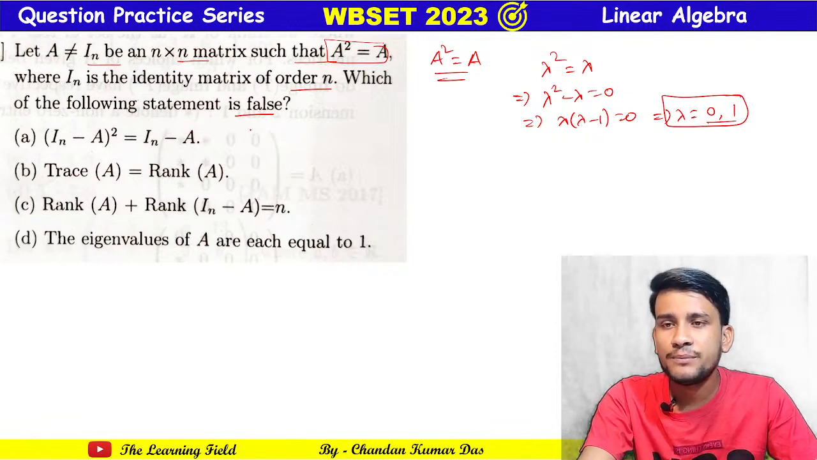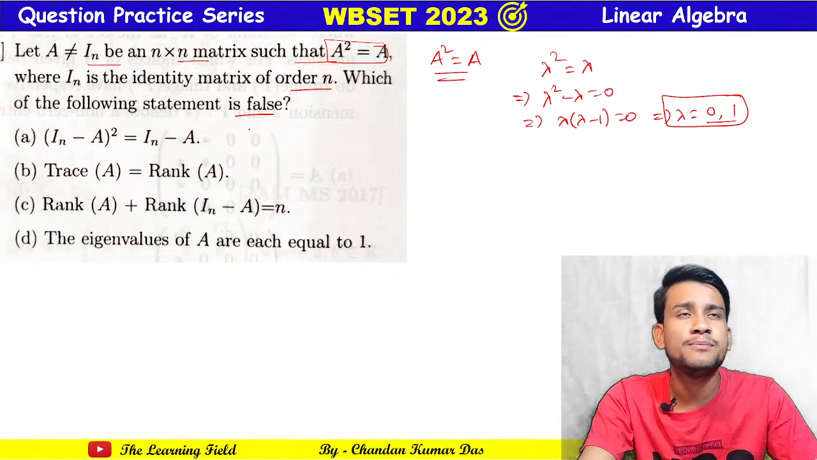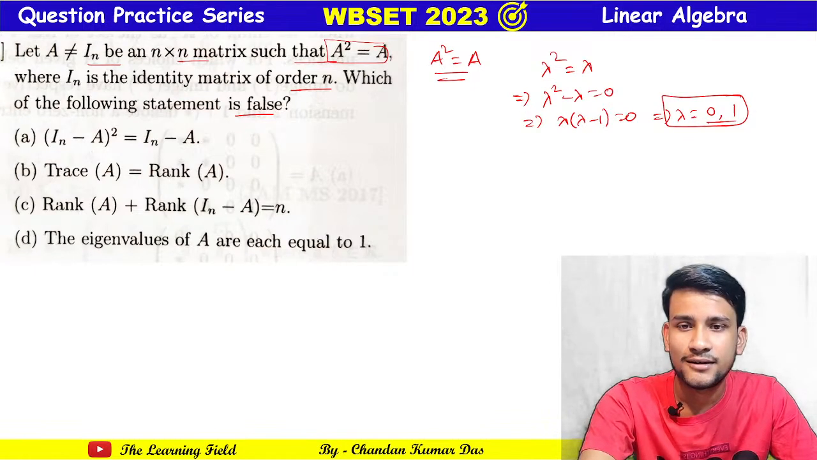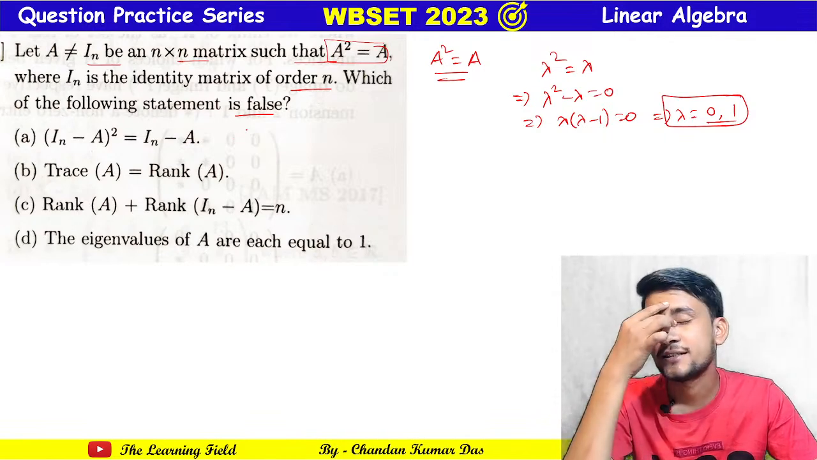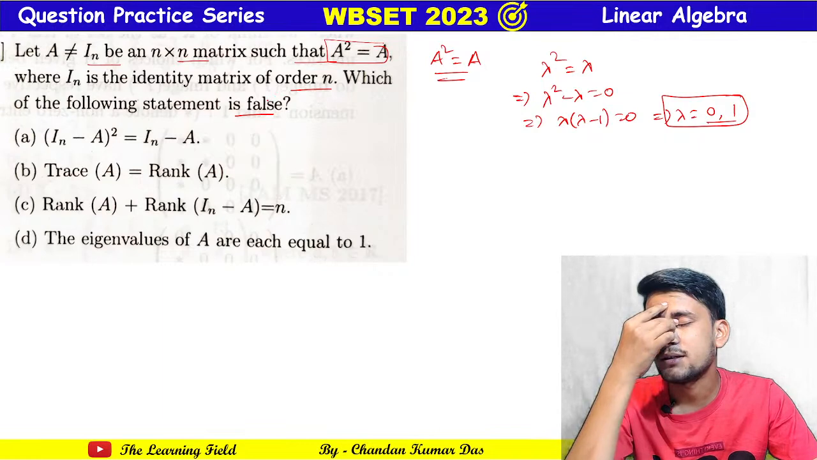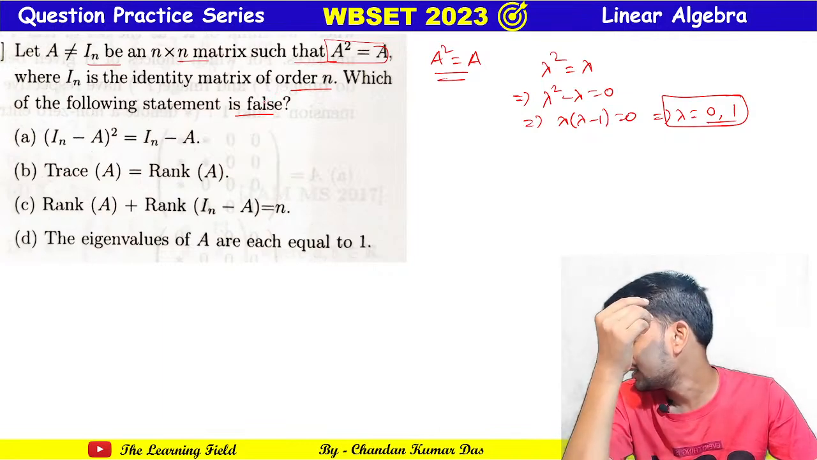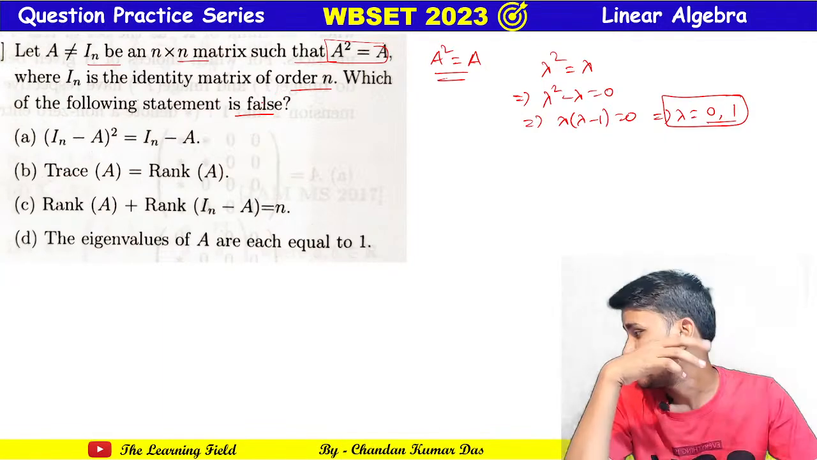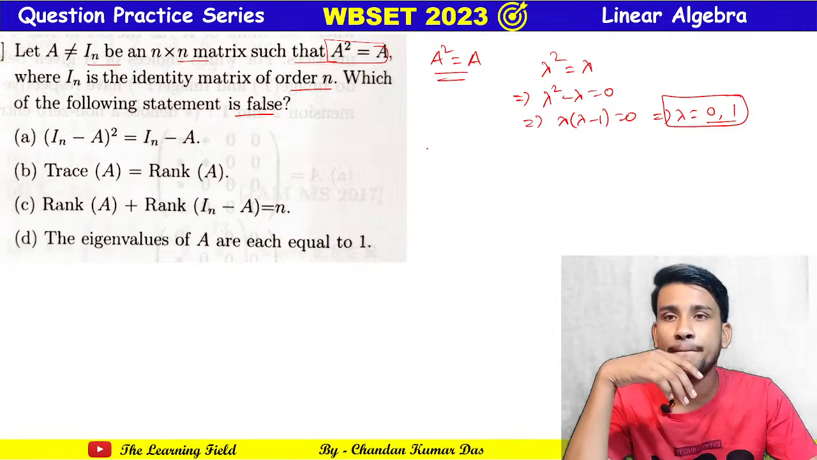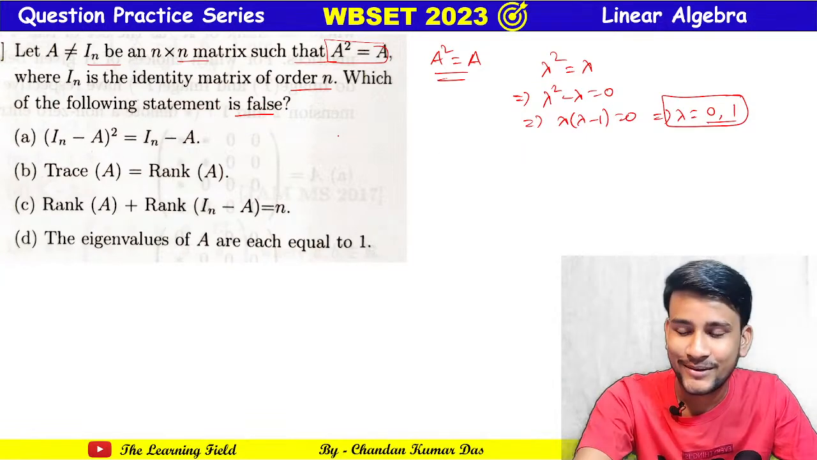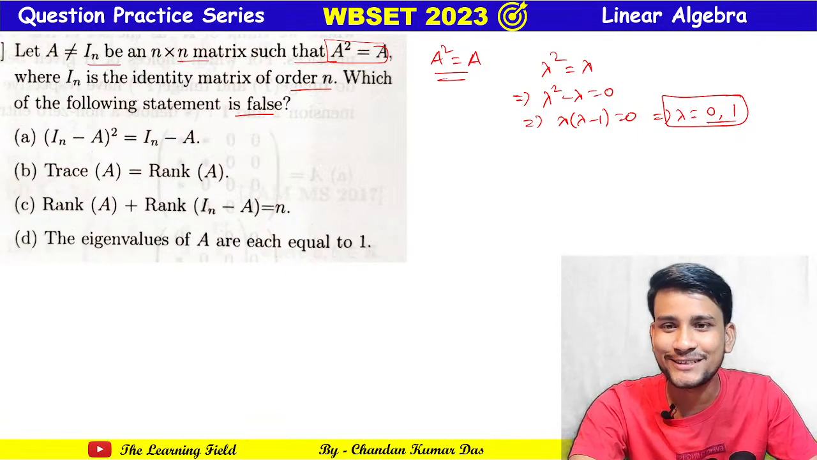I just forgot the name of this matrix. A square equal to A means the name of the matrix is what? Please comment and tell me the name of the matrix for A square equal to A.